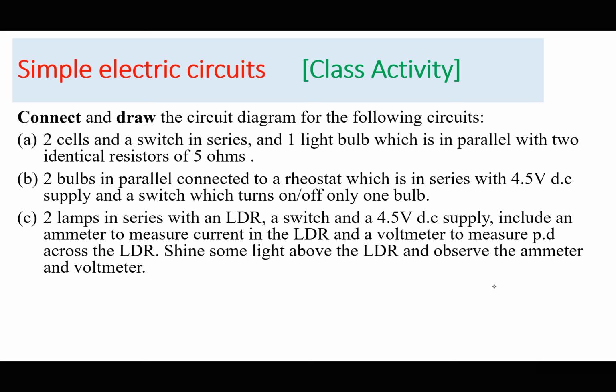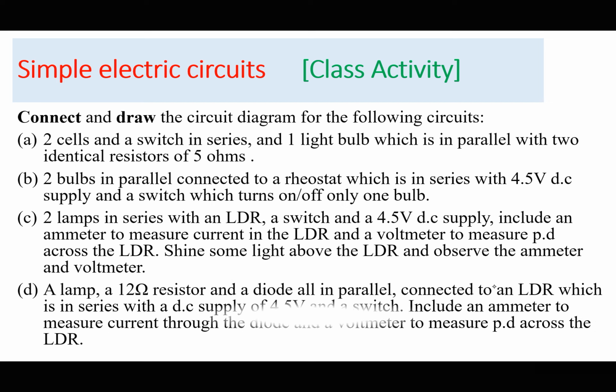Two lamps in series with an LDR, a switch, and a 4.5 volts DC supply. Include an ammeter to measure current in the LDR and a voltmeter to measure the PD across the LDR. Shine some light above the LDR and observe the ammeter and the voltmeter. Of course, I expect you to see changes in the ammeter reading and the voltmeter reading. If you use the torch of your phone to shine some light on the LDR, you should be making such observations if your circuit is correctly connected.